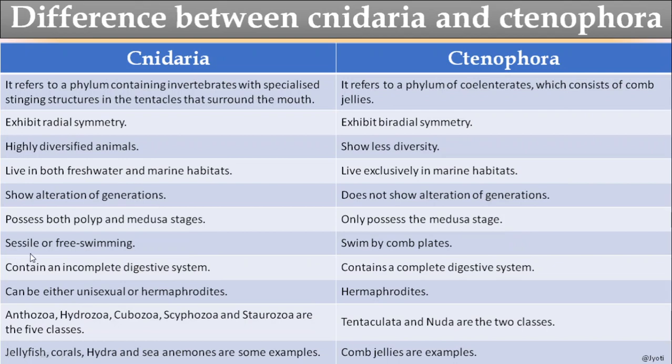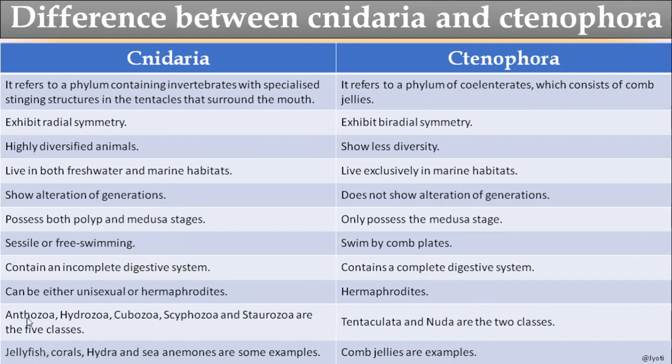Then the Cnidaria are sessile or free swimming, but the Ctenophora swim by comb plates. They are free living. Then the Cnidarians contain an incomplete digestive system, but the Ctenophores have a complete digestive system. And the Cnidarians can be unisexual or hermaphrodite, but the Ctenophores are always hermaphrodite.